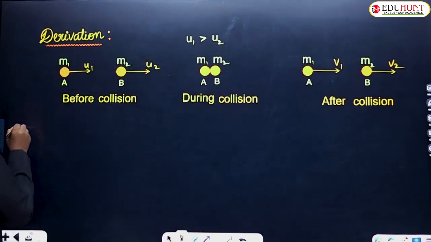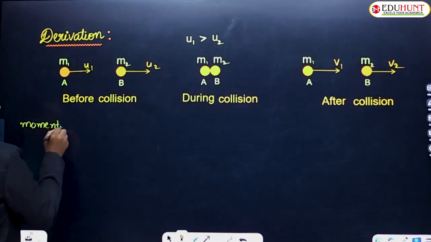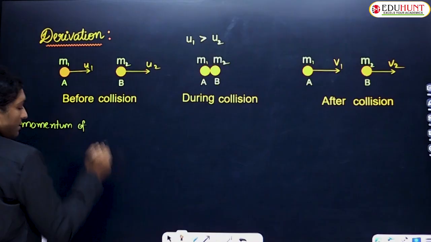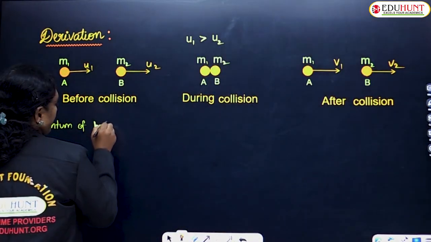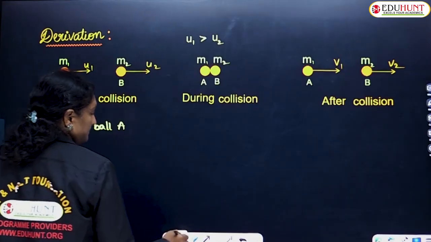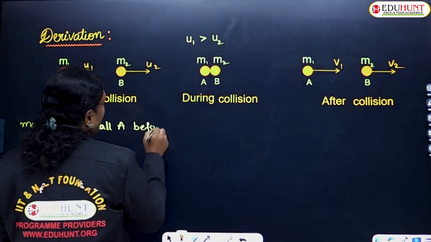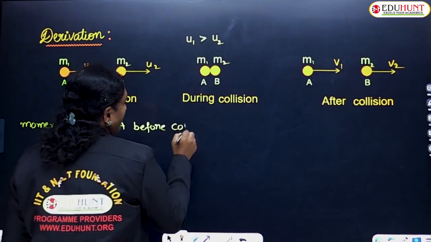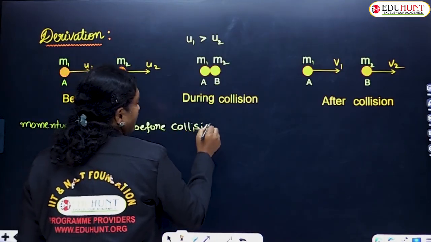Based on that, let us try to find the momentum. Momentum of ball A before collision. How much was that, children?